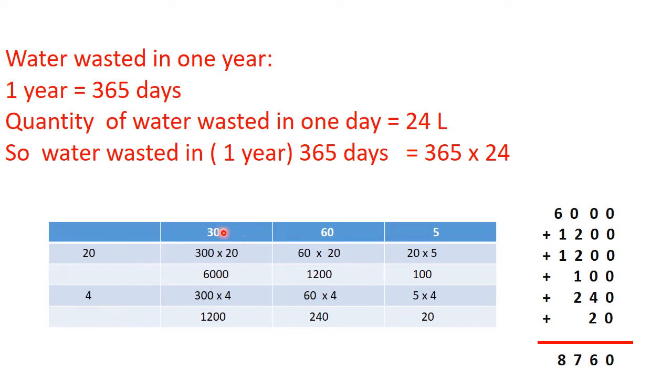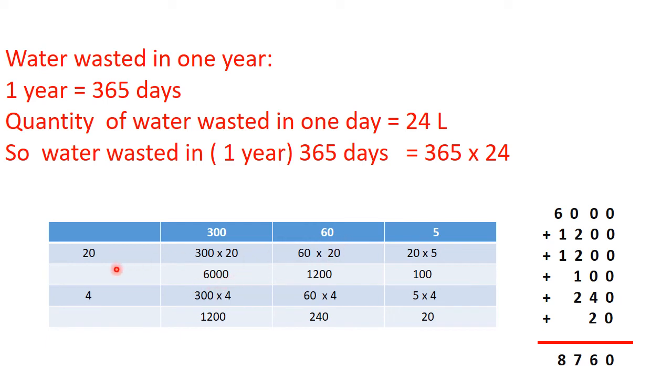Okay. Now we will multiply 300 with 20. So 300 multiplied by 20 is equal to 6,000. How come? We know 3 2s are 6, and these 3 zeros I kept just after the 6. So it becomes 6,000.